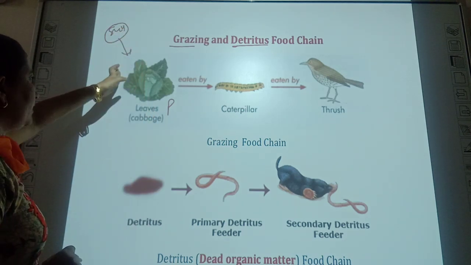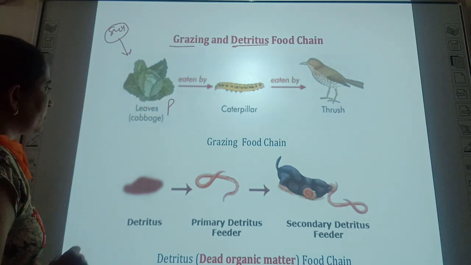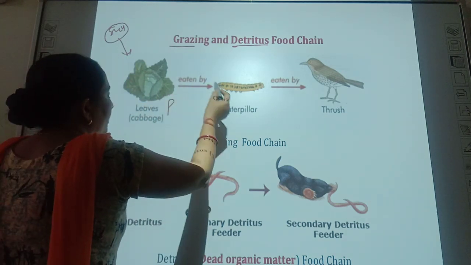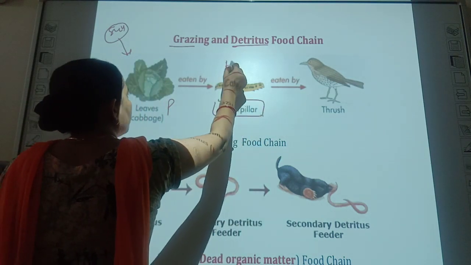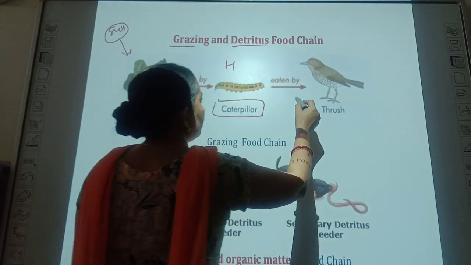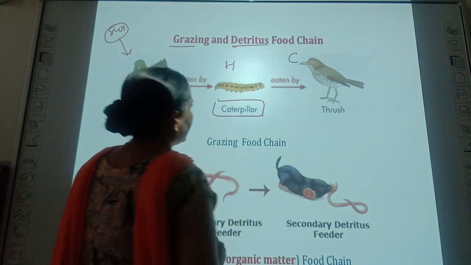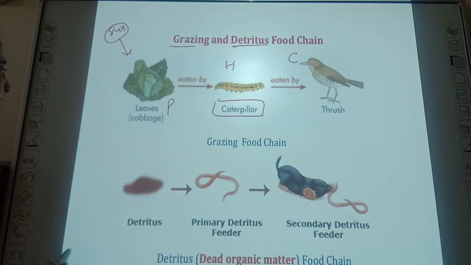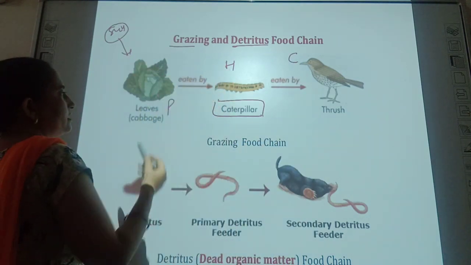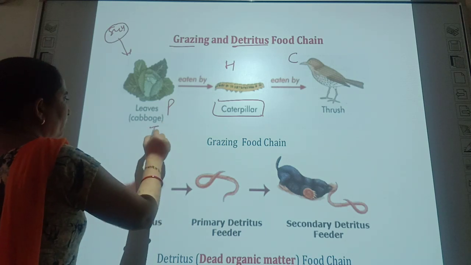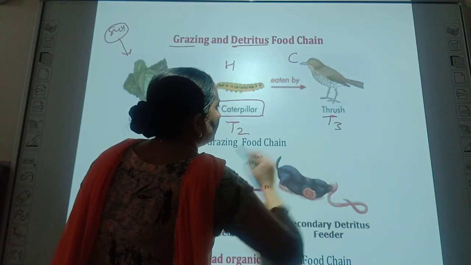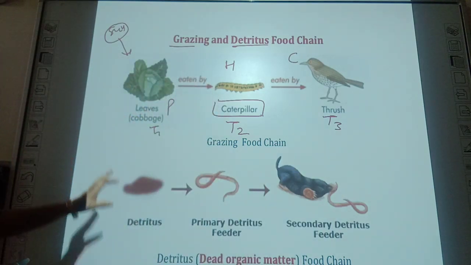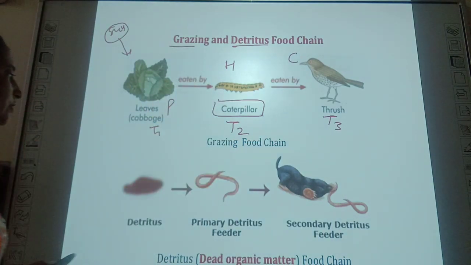Producers make their food by the process of photosynthesis, and it may be eaten by a caterpillar which is a herbivore, and then it may be eaten by a carnivorous bird, and transfer of energy takes place from one trophic level to the third trophic level by the intermediate herbivore.